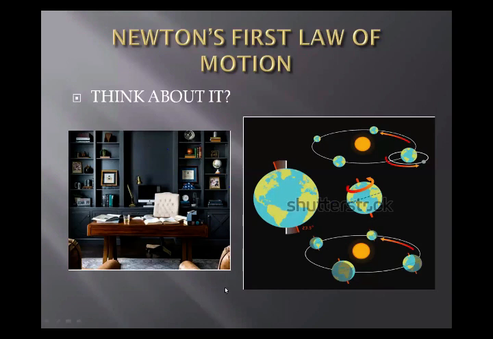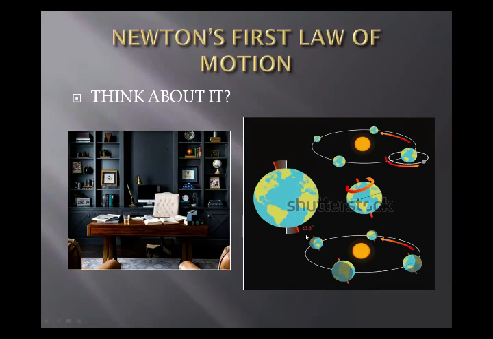Yes, it is all because of the force. If the object is at rest and we apply some external force on it, then it will move. The force which we apply on it is considered as the external force. And if the ball is rolling on the ground, it will stop after some time. So why is it stopped? It is stopped due to the friction force. So friction force is considered as the external force which stops the motion of the ball. And similarly, if we apply any external force on the planets or the Earth and Moon motion, then it will stop.